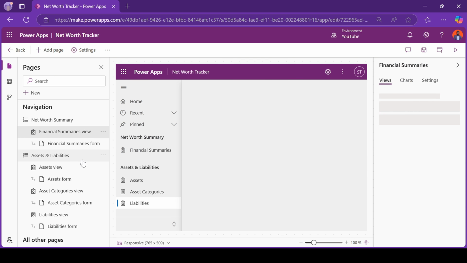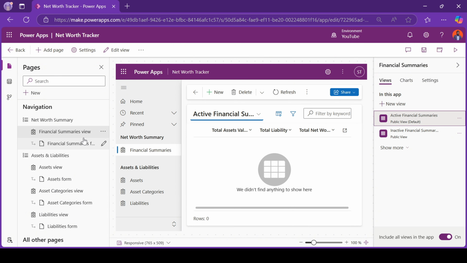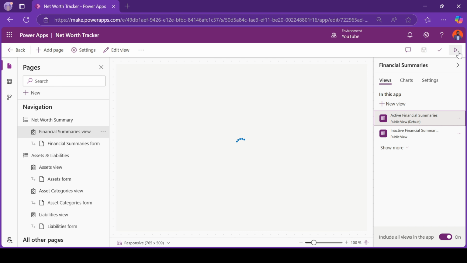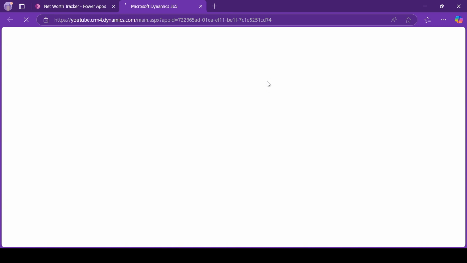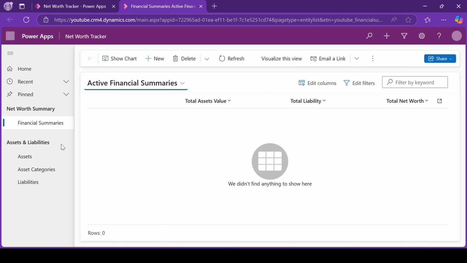Okay. So all of our tables are in here. From here, what we can now do is save and publish. And let's go ahead and play the app. As you can see here on our navigation, we have got the net worth summaries here. We have got the assets, the asset categories, the liabilities, and so on and so forth.